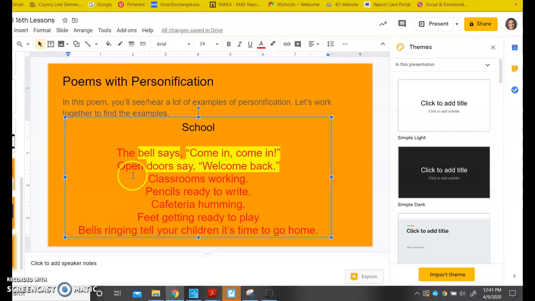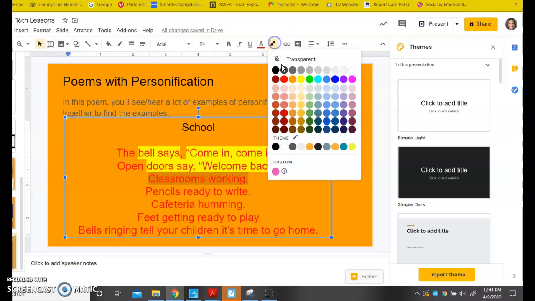Don't highlight things that are not a part of the personification. Okay, I'm going to go to my next line. Classrooms working. Well, I know a classroom isn't a person, but I know people can work. So this poem is giving a classroom a job that a person can do. So I'm going to highlight that because that's an example of personification.